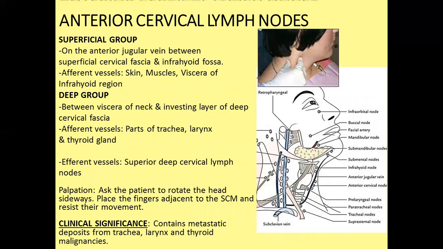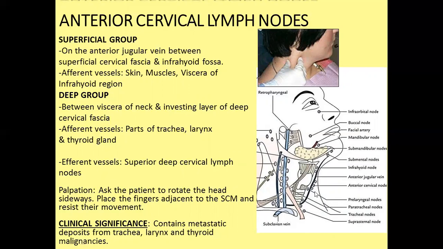Anterior cervical lymph node. Anterior cervical, hence it is related to the cervical region and lies anterior to the anterior jugular vein. So the name is anterior cervical lymph node. It is divided into a superficial and deep group. The superficial group is related to the anterior jugular vein, between the superficial cervical fascia and infrahyoid fossa just below the hyoid bone, and it receives lymphatic drainage from skin, muscle, and viscera of the infrahyoid region.